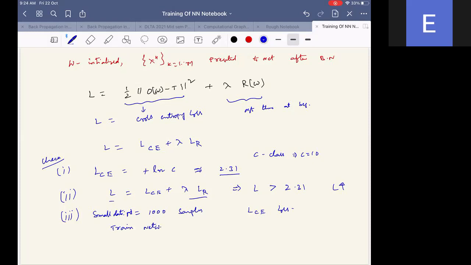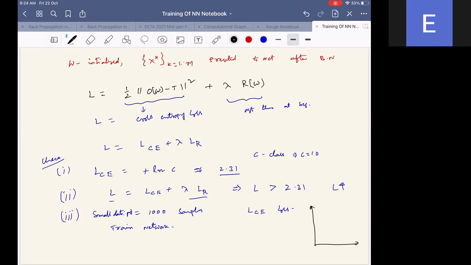What do you think we will observe? Is the question clear? The loss curve should converge towards 0.